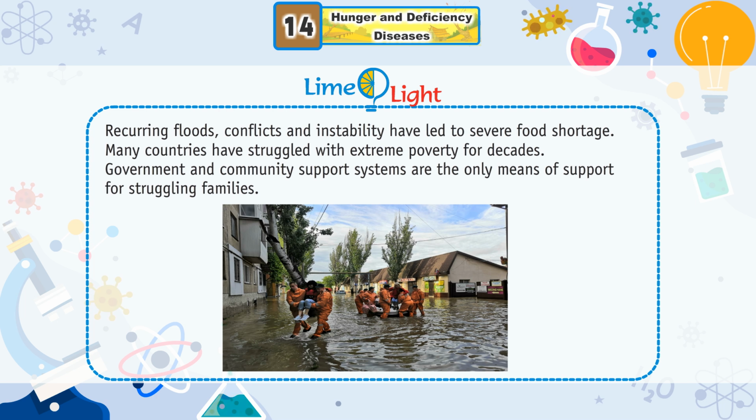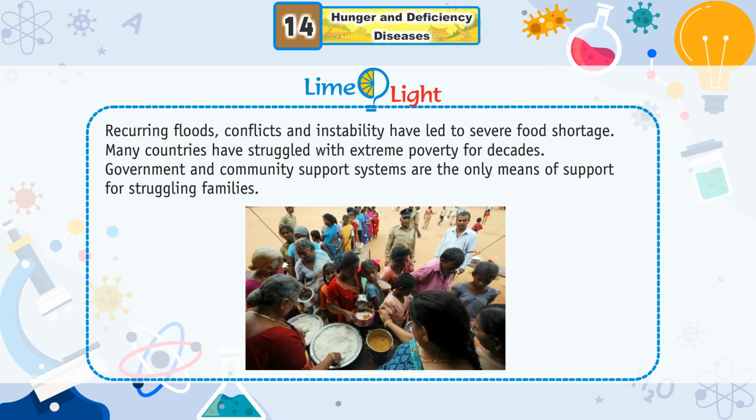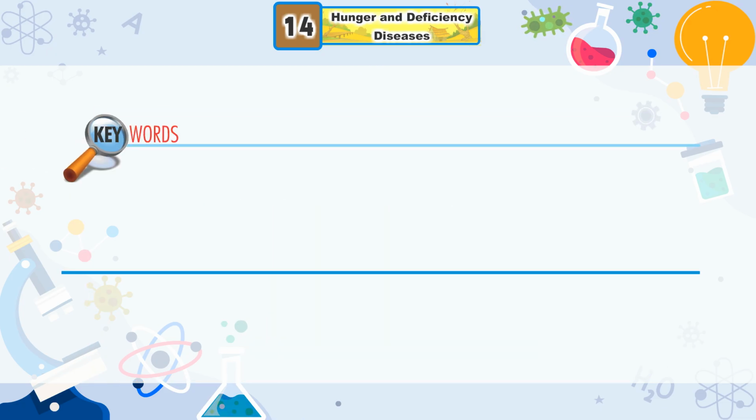Limelight. Recurring floods, conflicts, and instability have led to severe food shortage. Many countries have struggled with extreme poverty for decades. Government and community support systems are the only means of support for struggling families.